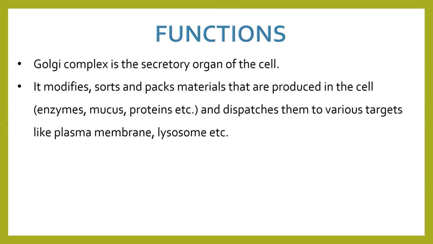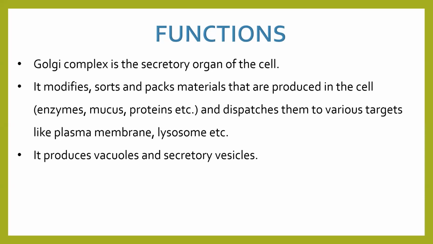After sorting all these things separately, Golgi will dispatch them to various target organs or various targeted cell organelles. Example, plasma membrane, lysosome, mitochondria, any of them. Moving on to the third point, it produces vacuoles and secretory vesicles.